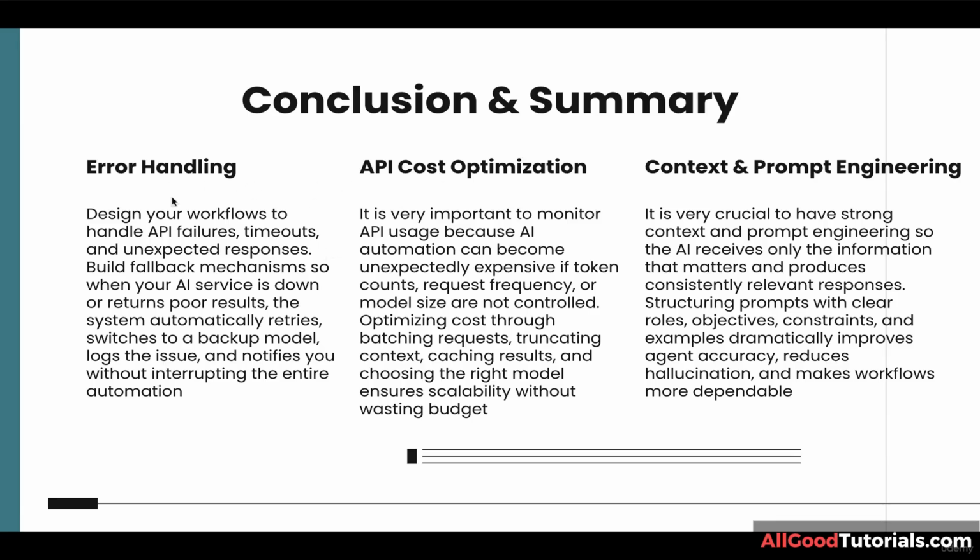Okay, now let's get started with the first topic, error handling. You need to design your workflow to handle API failures, timeouts, and unexpected responses. Build fallback mechanism so when your AI service is down or return poor results, the system automatically retries and switches to a backup model, logs the issue, and notifies you without interrupting the entire automations.